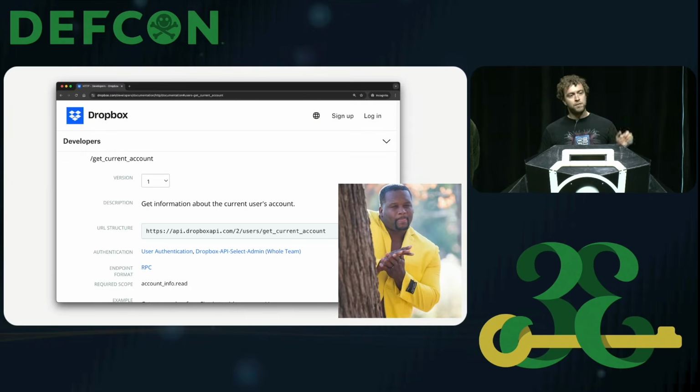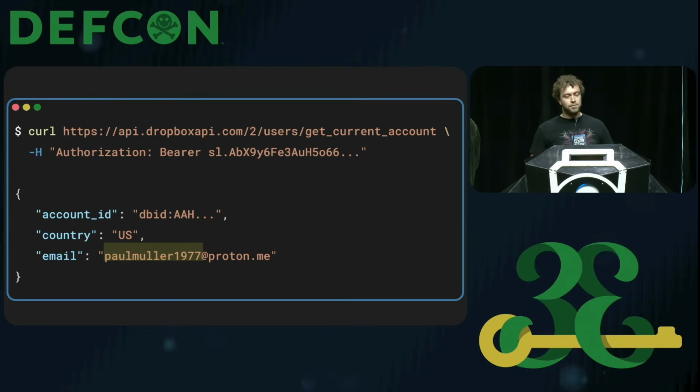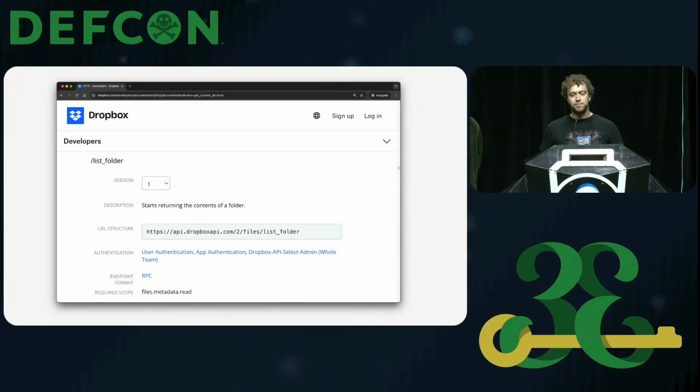This is the endpoint in the Dropbox API that allows you to query metadata about the account. And for us, it's useful because we want to know who this account belongs to and what they are doing with that. So you'll see here that the email attached to this account is Paul Muir 1977. Keep that in mind because it's a username we're going to see a few more times in this talk.